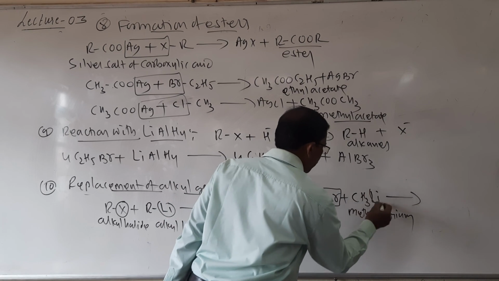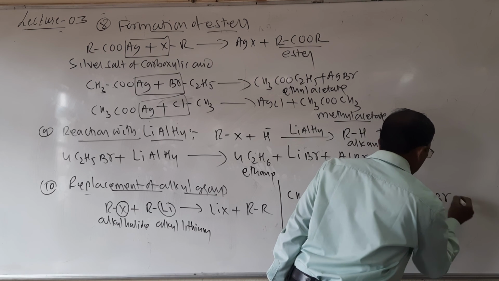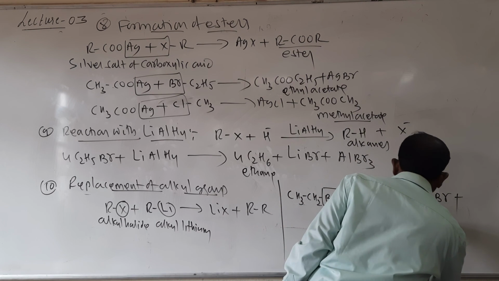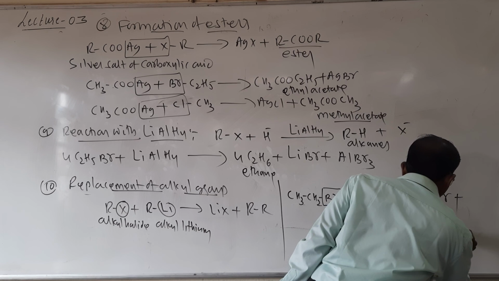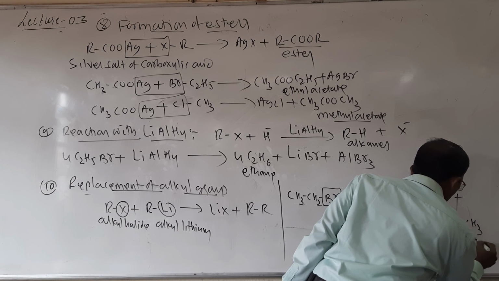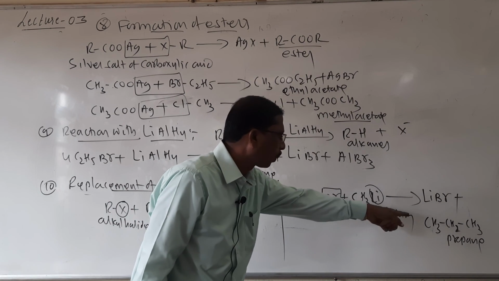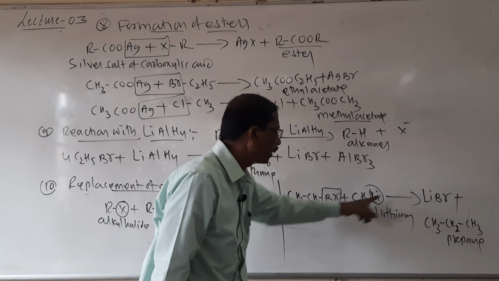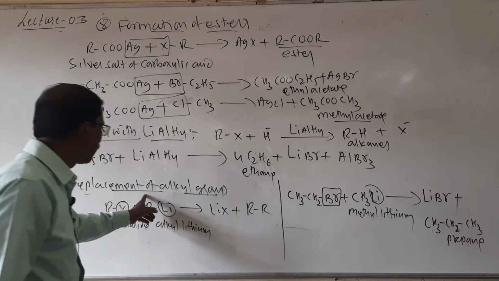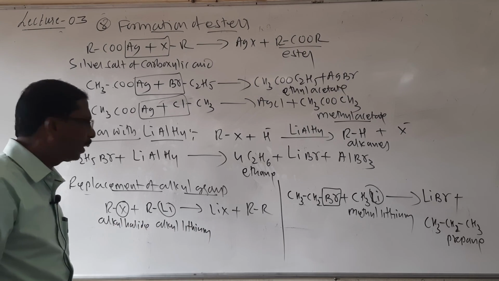The Br goes with the lithium and it forms LiBr plus CH3CH2CH3, which is called propane. So it gives propane and lithium bromide. It is replacement of alkyl group. The alkyl group is replaced here.